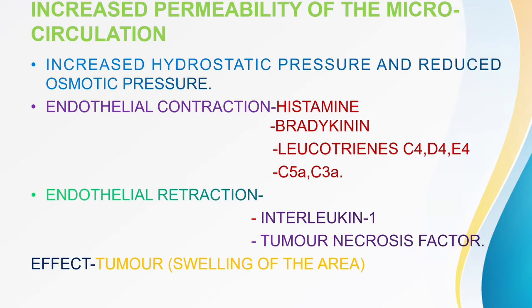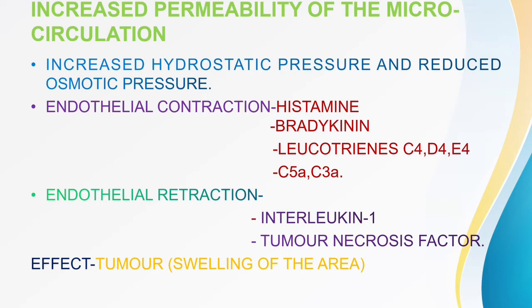That is done by interleukin 1, tumor necrosis factor, and kinins. Both endothelial contraction and endothelial retraction help in the leaking of fluid from the vascular compartment to the interstitium, just to recruit leukocytes to the area of injury.